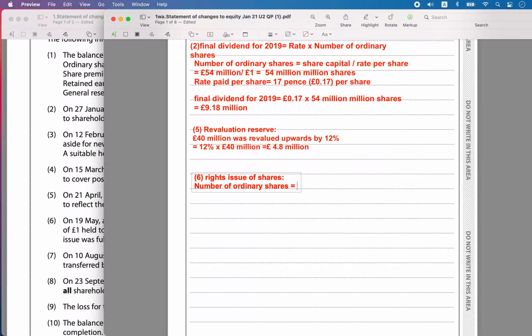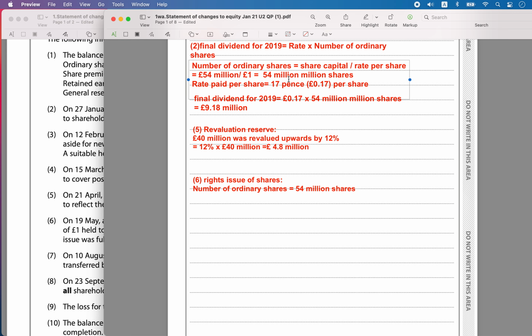So the number of ordinary shares is already equal to 54 million shares. The number of ordinary shares, which we had already calculated, is nothing but the share capital divided by the rate per share. So there are 54 million shares, which we had calculated here in the earlier part.